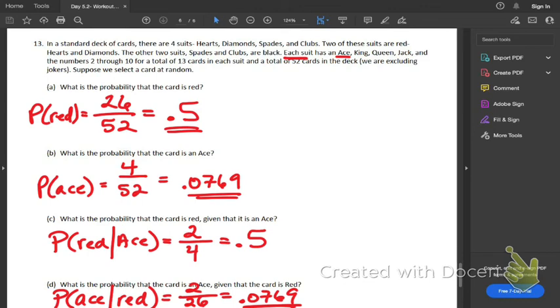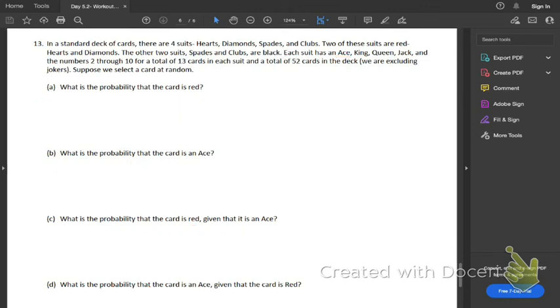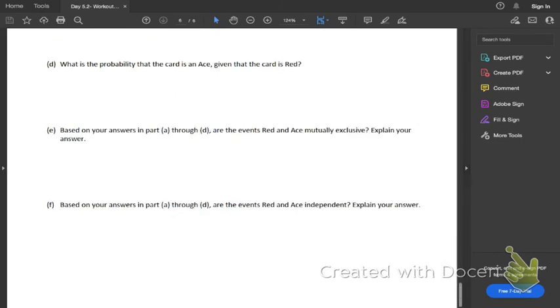All right, so let's look at these last couple here. It says, based on your answers in part A through D, are the events red and ace mutually exclusive? So mutually exclusive means that they cannot happen at the same time. But as we saw up above, we can have a red ace.